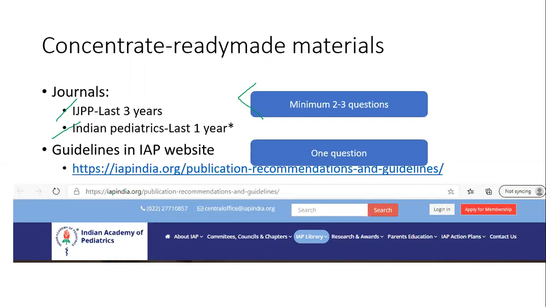What about your publication and guidelines? There's a separate page on the IAP website, and they have the recommendations and guidelines listed out. One question is definitely asked per year from the listed recommendations and guidelines. So we have covered 4 questions that you may not actually read in the course of preparation.